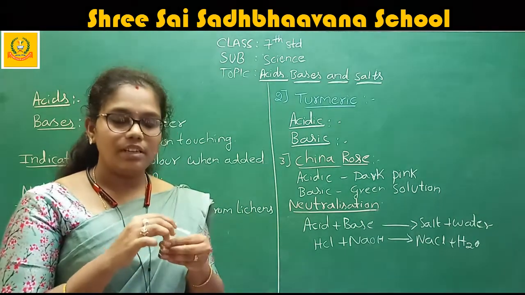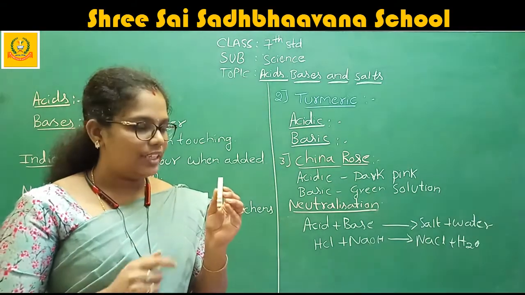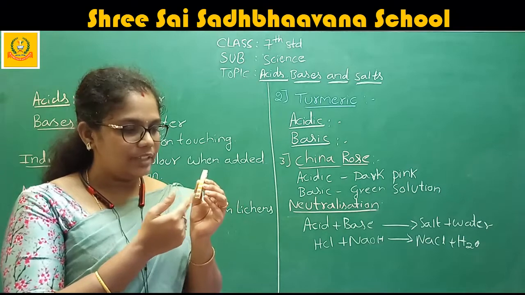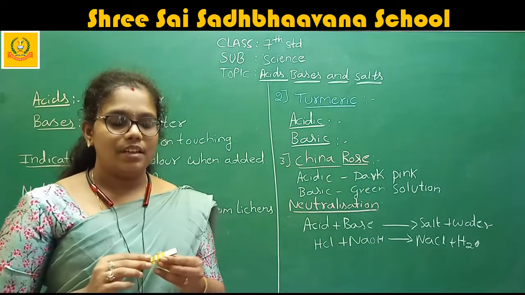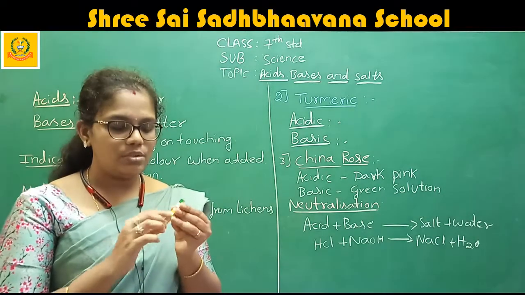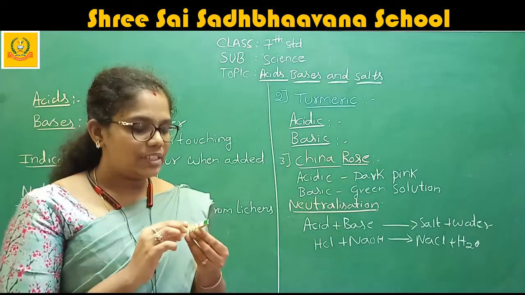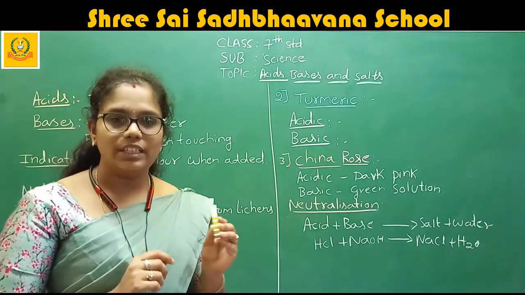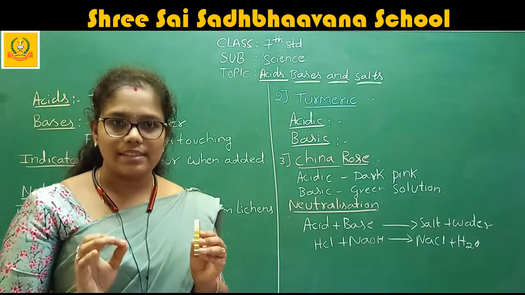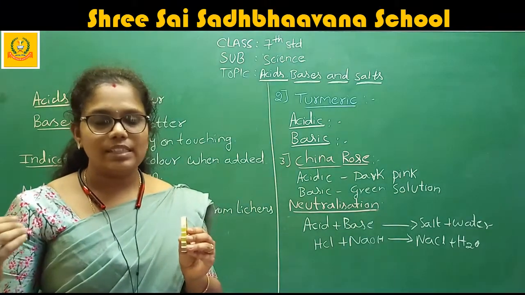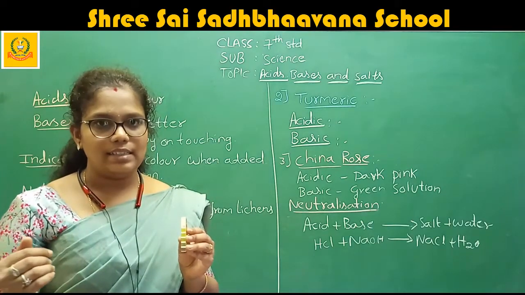After that, if the color comes from 8 to 14, then these are considered as bases. From 1 to 7, it is considered as acid. From 7 to 14, it is considered as bases.